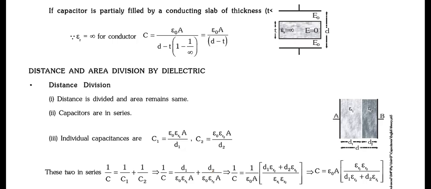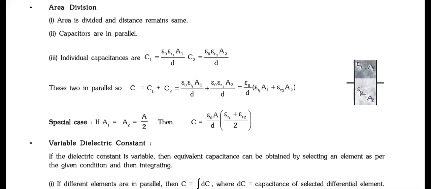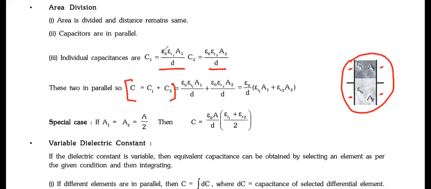Now, when you talk about this, in this case, what is happening? The whole area is divided into two. So this is a series of parallel. See, here the potential between the two is same. The potential between this and this and this and this are same. So if potentials are same, this is in parallel. So same formula, C is equal to C1 plus C2. So it is epsilon naught K1 A1, epsilon naught K2 A2 by D. Now area is getting divided. Clear?